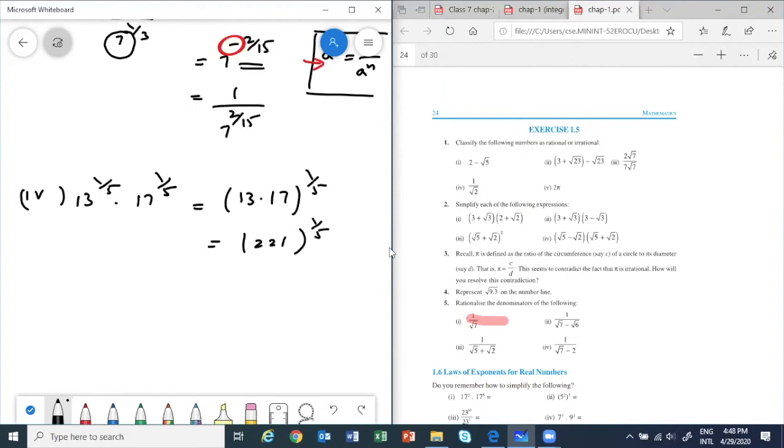When you multiply 13 into 17, you will get 221. Okay, I'll open the exercise. We'll do the exercise now.